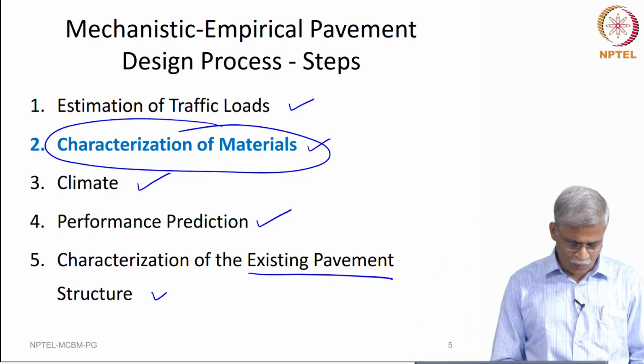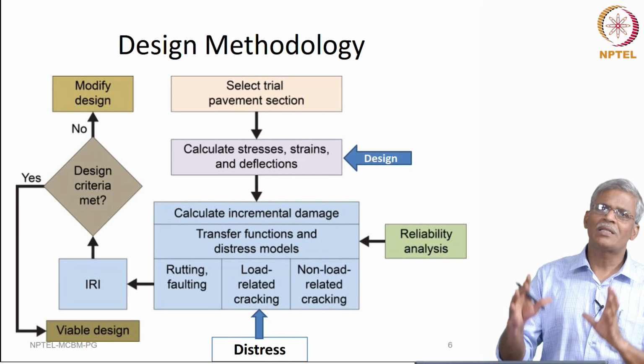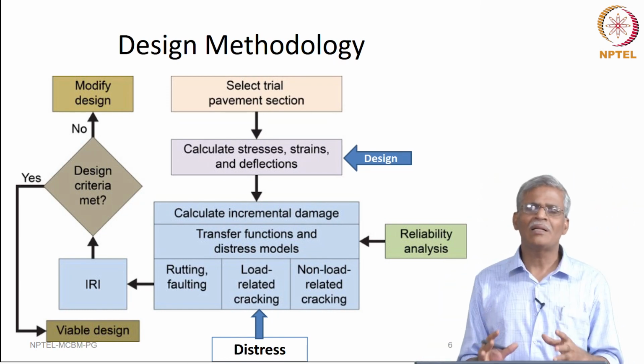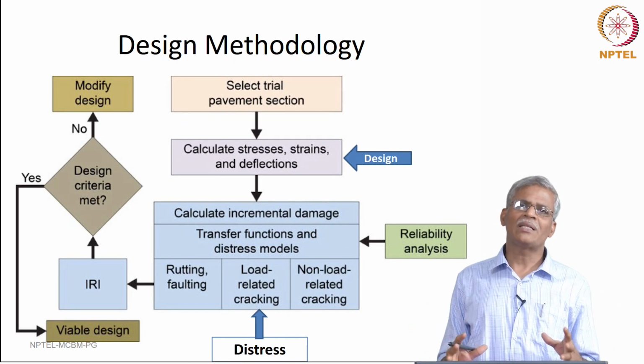Okay, right. So, having understood that, let us even little more focus and understand in the nutshell what is the basic design methodology.